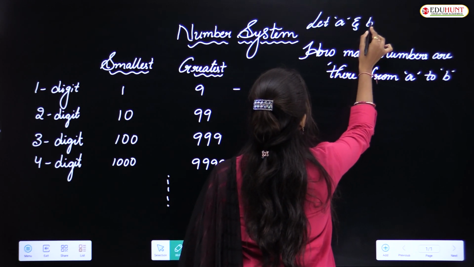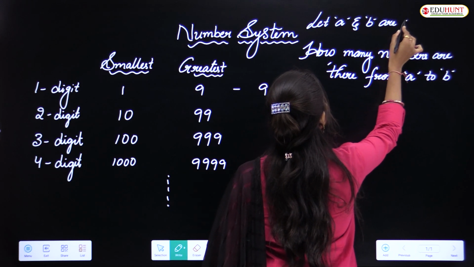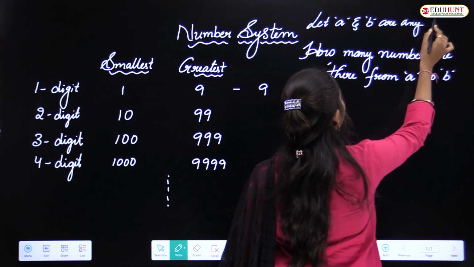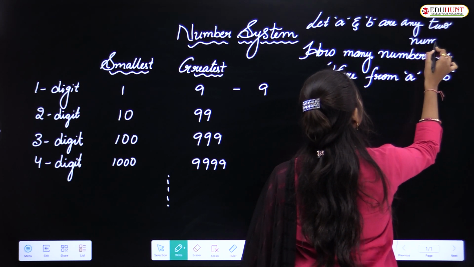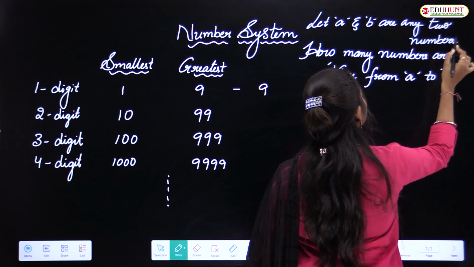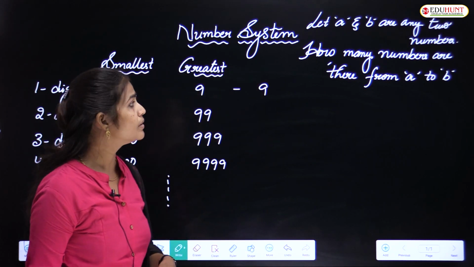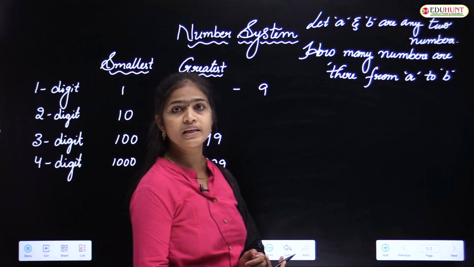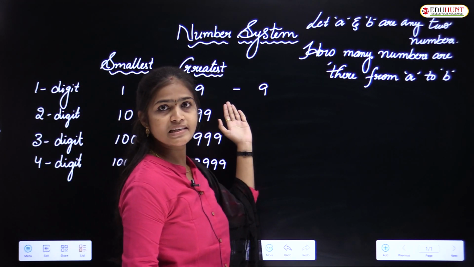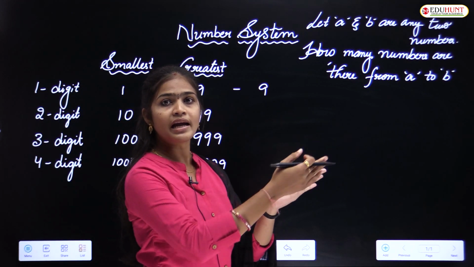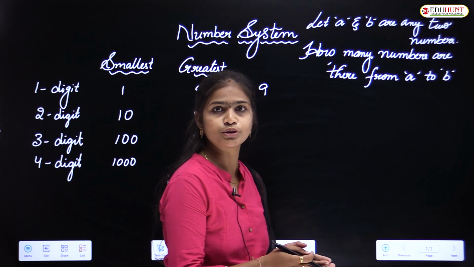So I have taken here A and B as any two numbers. Now I want to calculate how many numbers are there. So here I can take A is equal to 1 and B is equal to 9. So from 1 to 9, how many numbers are there? That's my question, right?